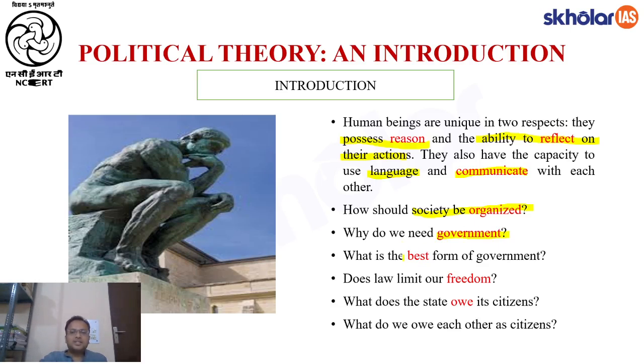But the next question is, are there various forms of government, or is there only one form of government? The very obvious answer to this, students, is that there are various forms of government. If you look at the present world also, you see there are aristocracies, there are theocracies, there is democracy of different kinds, parliamentary system, presidential system. Now the natural question one should think is, are all of those forms of government equally good, or can we compare between them and judge which is the best form of government so that we can also follow it?